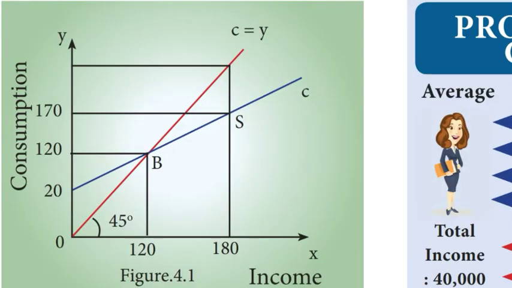The vertical axis shows the spending on consumption indicated by Y, and the horizontal axis shows income or output indicated by X. The straight line consumption function CC is defined in terms of the equation C is equal to 20 plus 0.8Y.